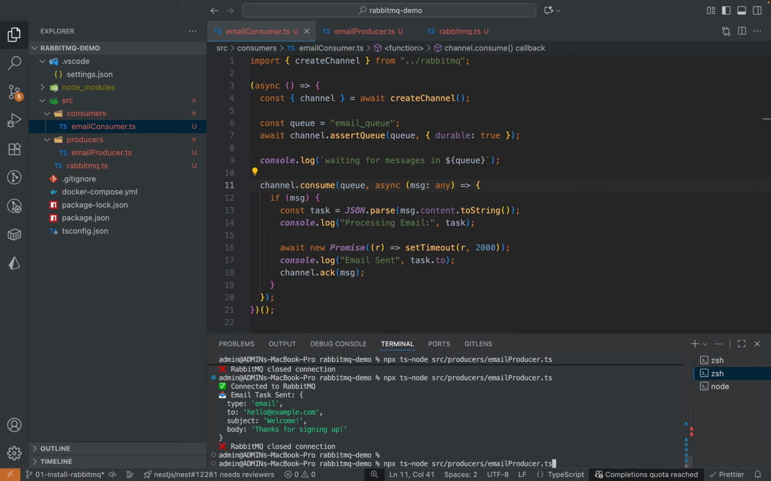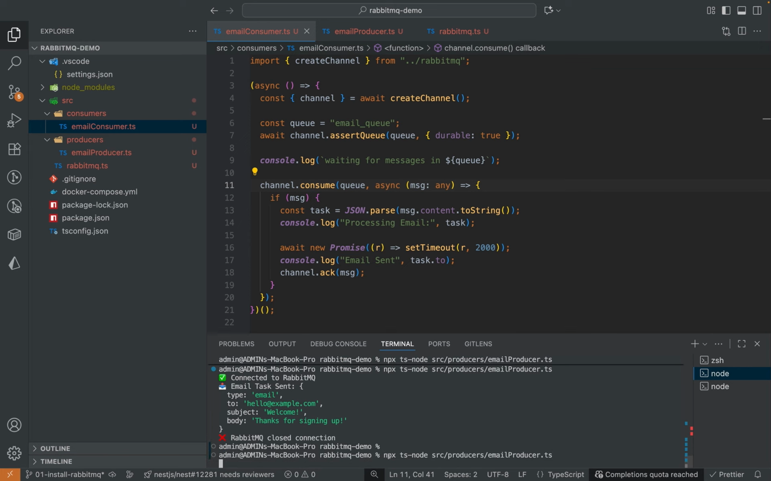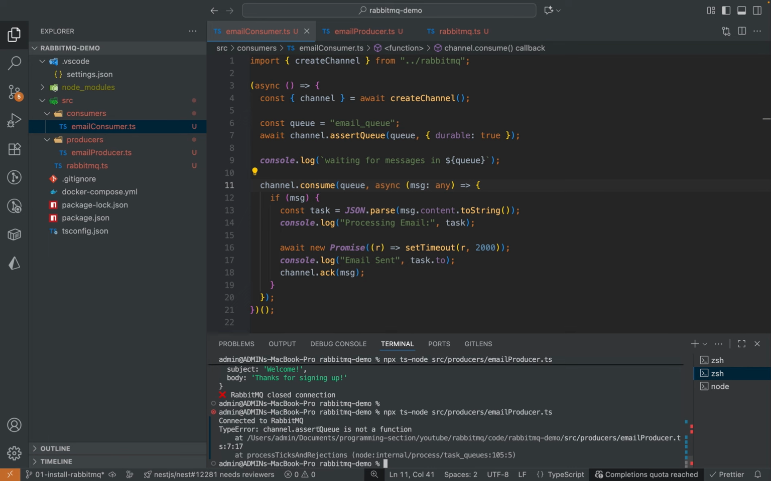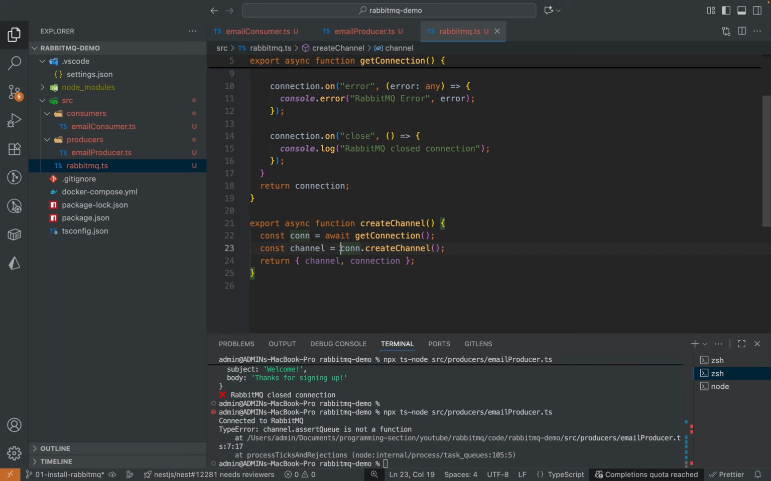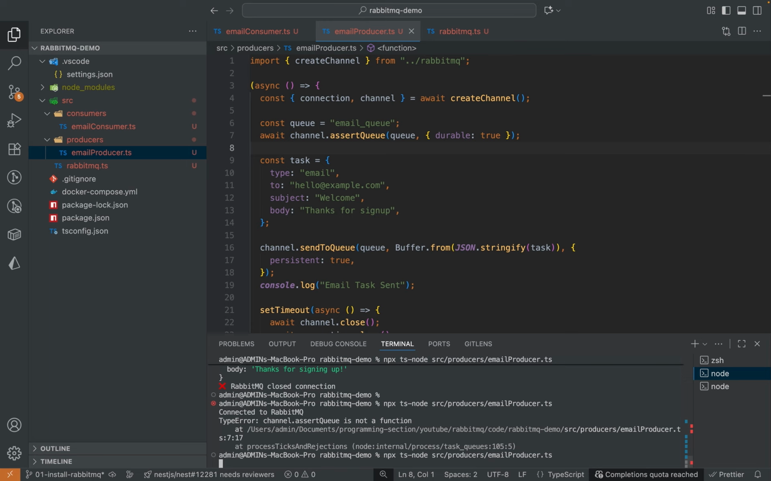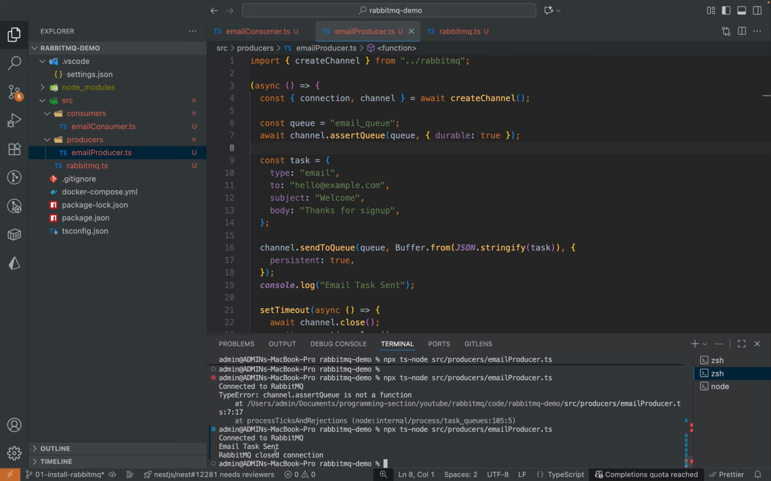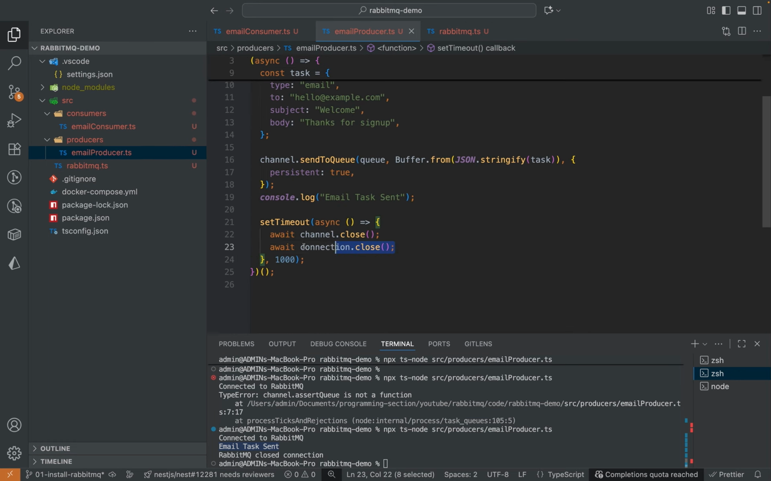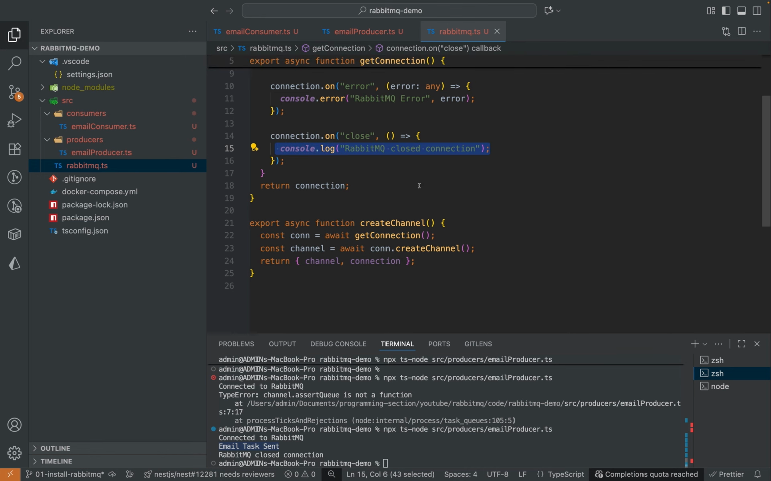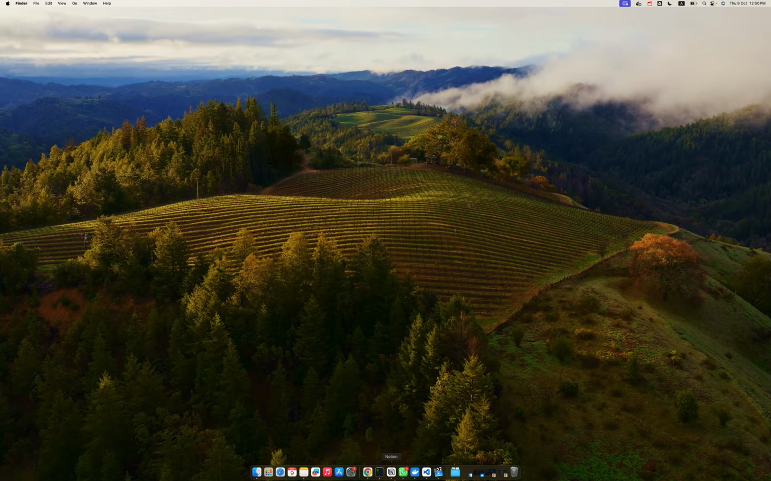Now first we need to start the producer. You can run the project with npx node. Assert queue is not a function. In RabbitMQ, we are returning the channel. This should be await. Connected, email task sent. RabbitMQ connection closed. This one ran, right? Because we are calling the close connection here. Whenever you close the connection, it's gonna call this code. So now the message is in the queue.